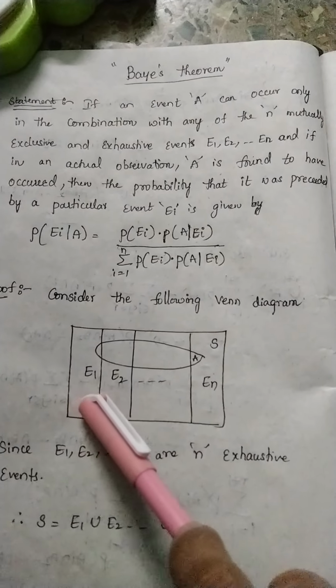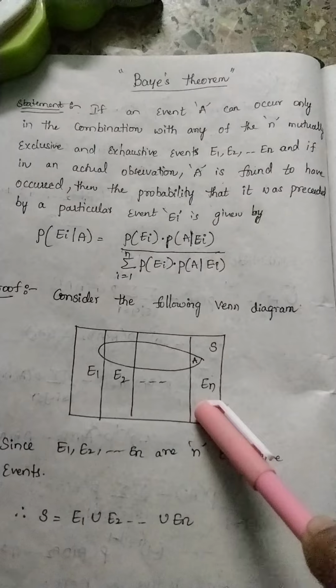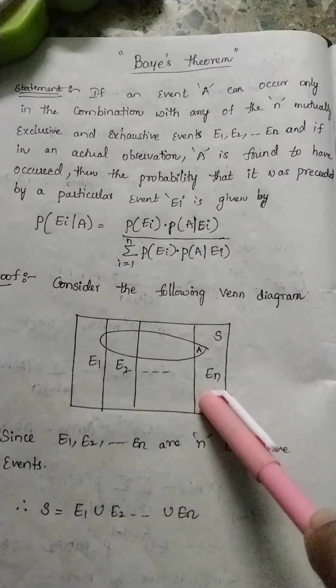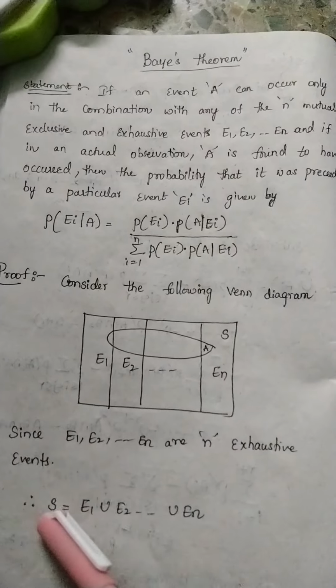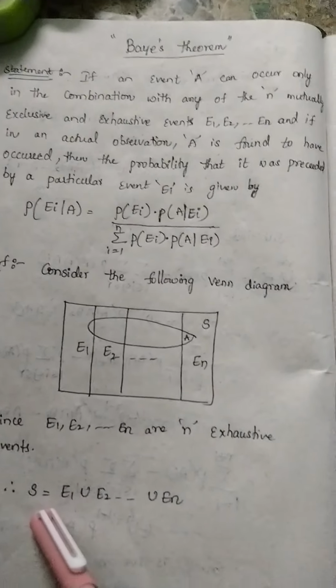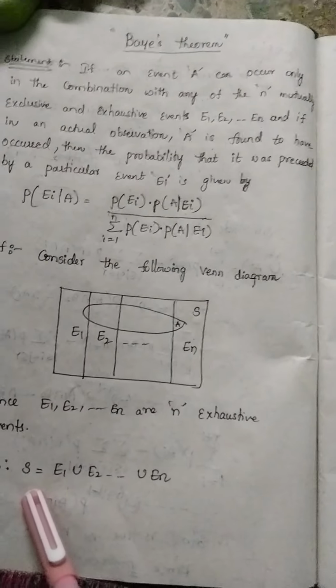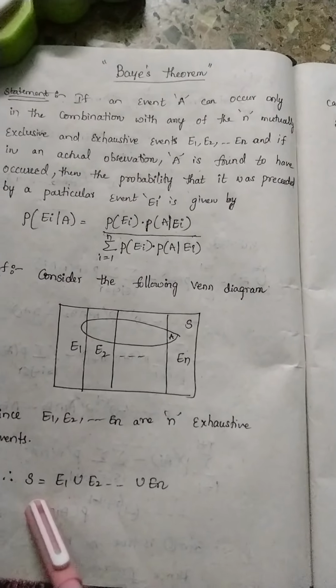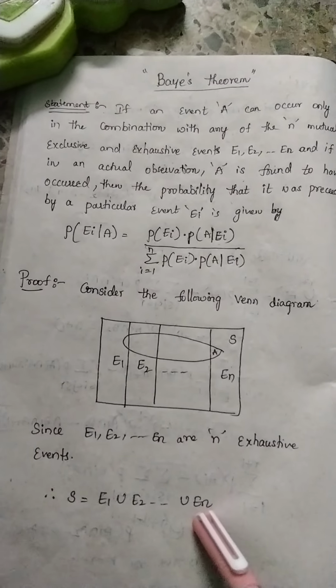By taking the union of all these events, that is E1 union E2 union and so on up to En, where S is nothing but your sample space, which you write as a set of all the possible events, E1, E2 and so on up to En.